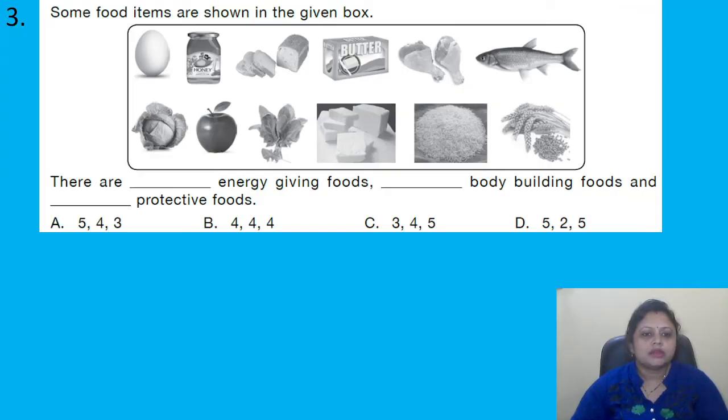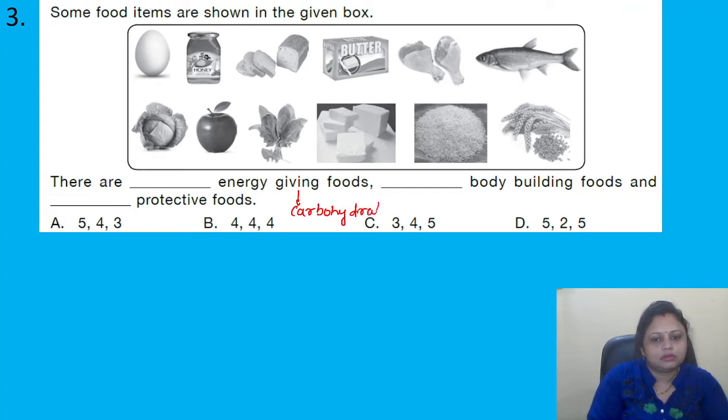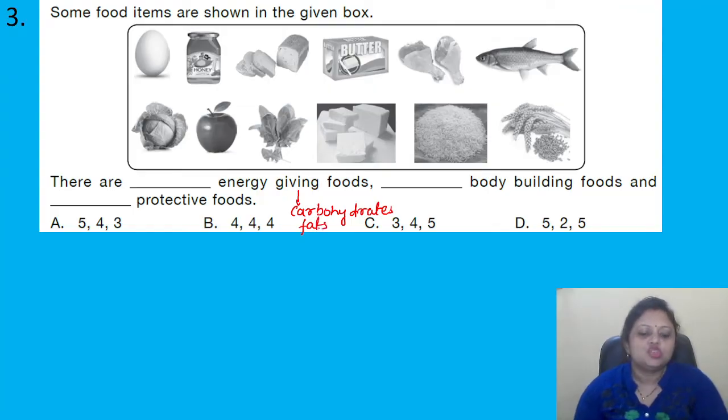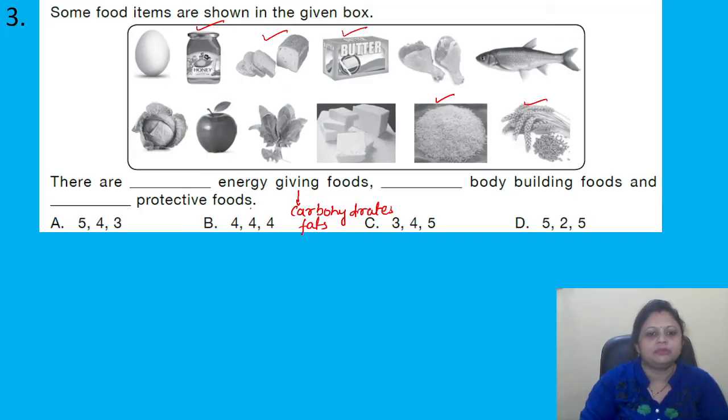Here, energy giving foods are carbohydrates and fats. Which are energy giving foods here? Honey, bread, butter, rice, wheat. So there are 5 energy giving foods.